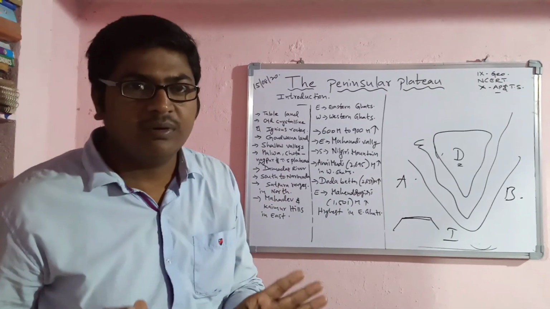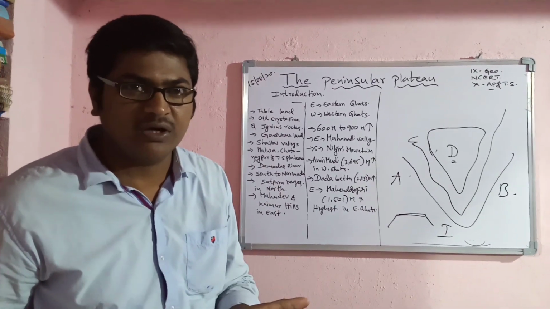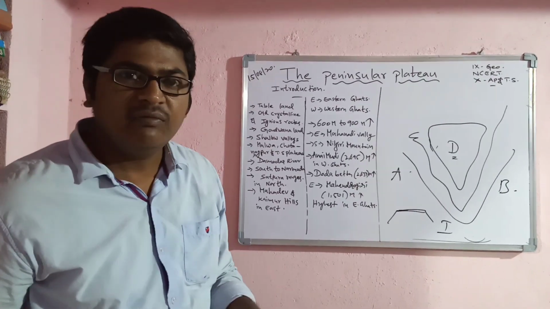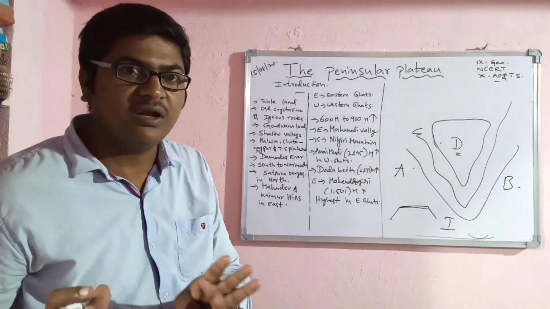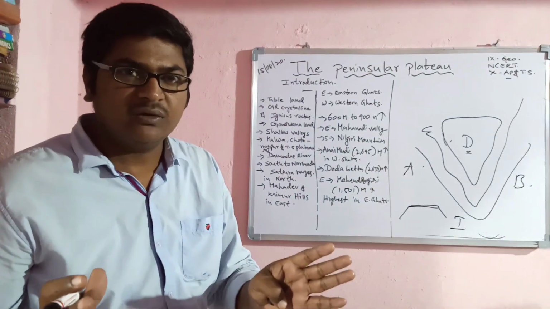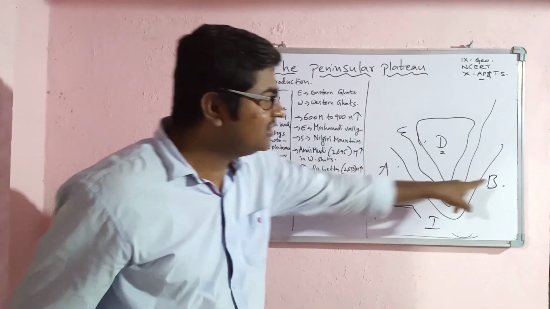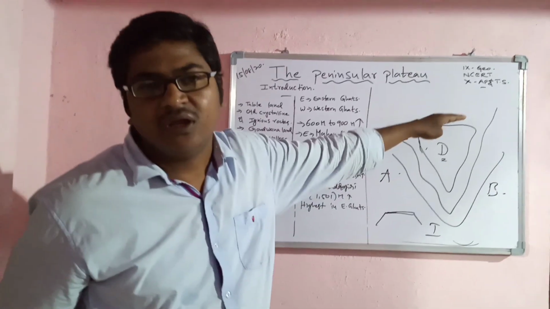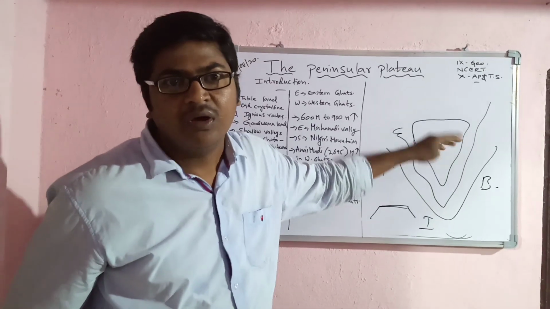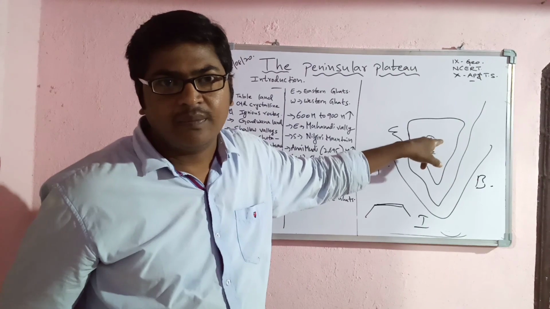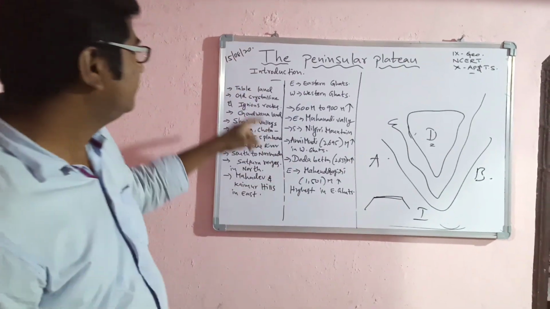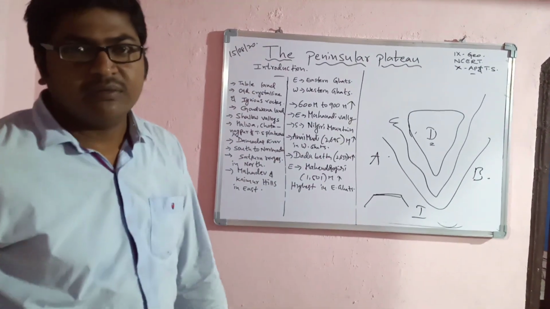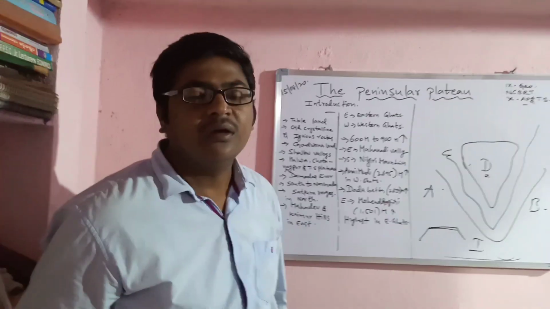Okay, we learned about tableland, which means plateau, and at the same time we learned about peninsula: one part of the land covered with three parts of water. So South India, mostly the South Indian part, comes under the peninsular area. So it is called the peninsular plateau. Now, how is it made? The peninsular plateau is nothing but the Deccan plateau.